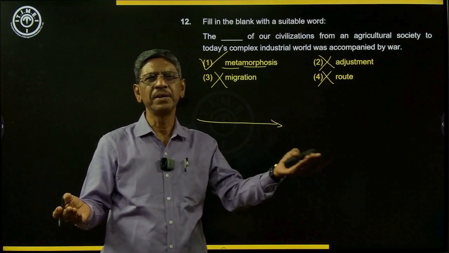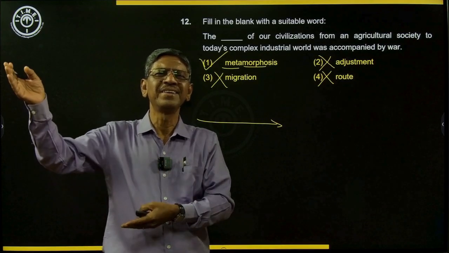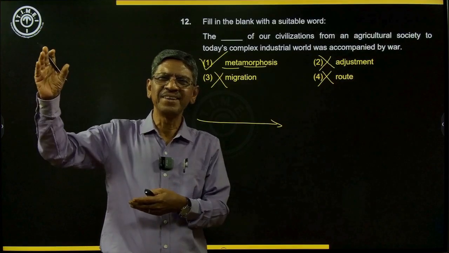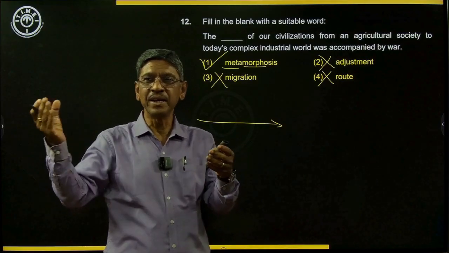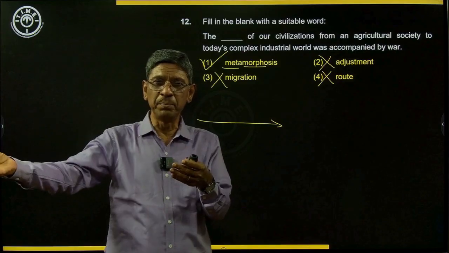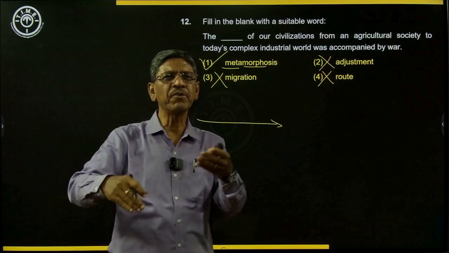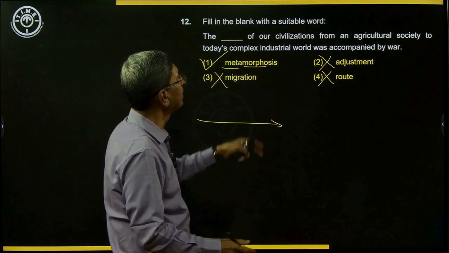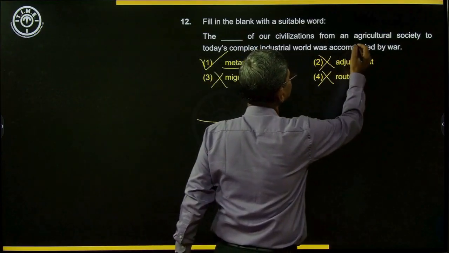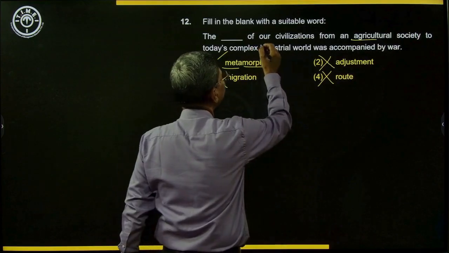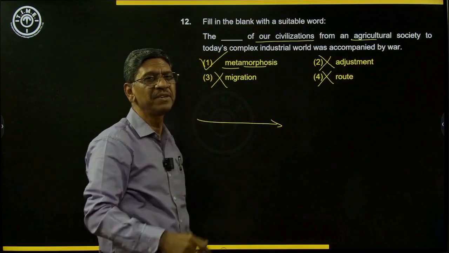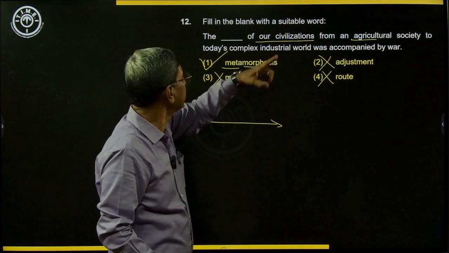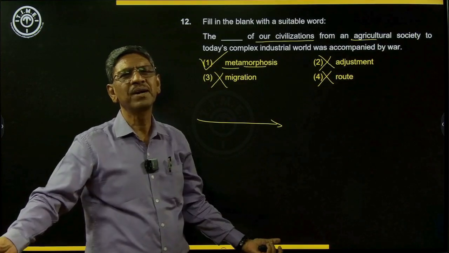There will be egg, pupa, caterpillar, imago. Imago is the butterfly. So the earlier forms of butterfly are totally different. So it was like that. From the agricultural society, the earlier old civilization, from there, when it came to this, there is no comparison at all.